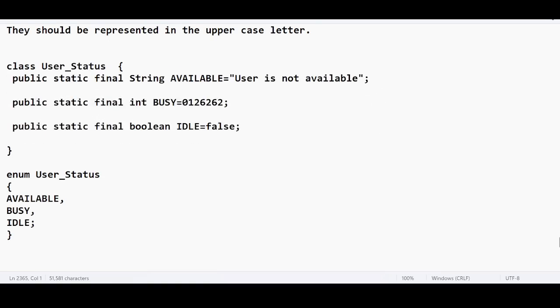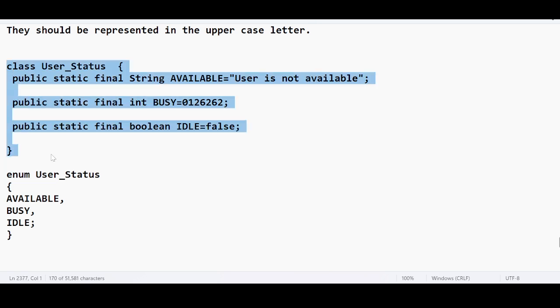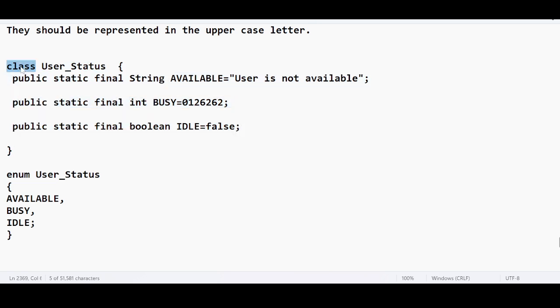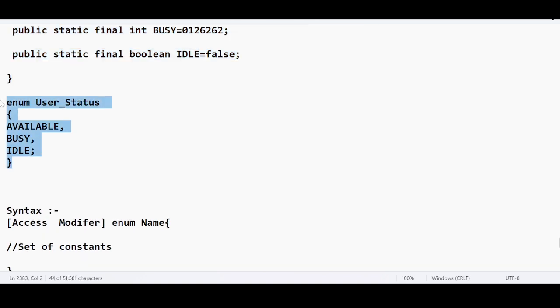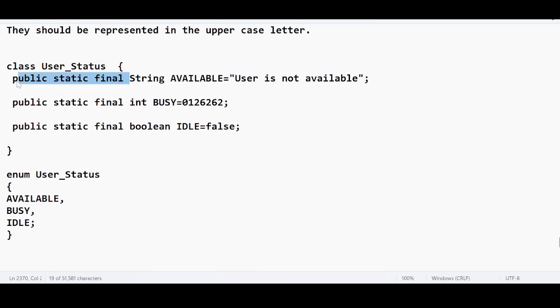See, this is the actual code that we represented by using a Java class. But if you want to represent the same set of constants using enum, the code has been reduced drastically. In this code, we do not have public static final, we do not have the data type, we do not have the values. We only have the variable names, which give the actual meaning. That is the purpose of enum.